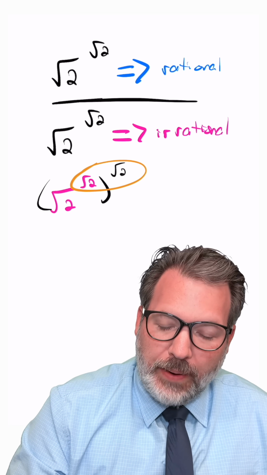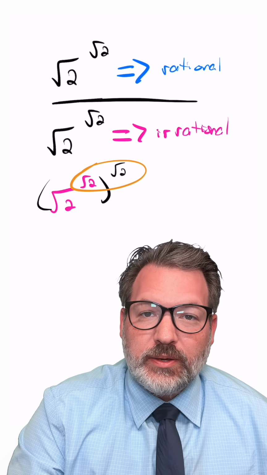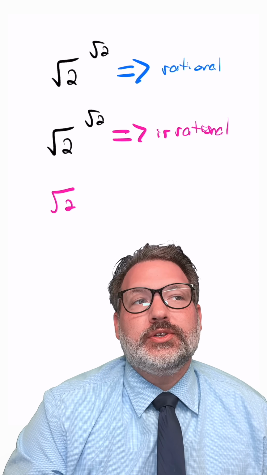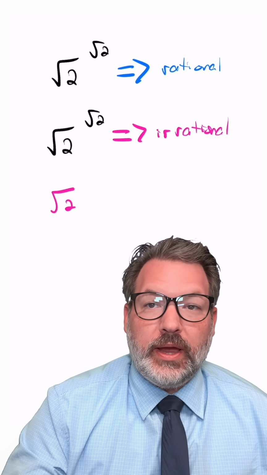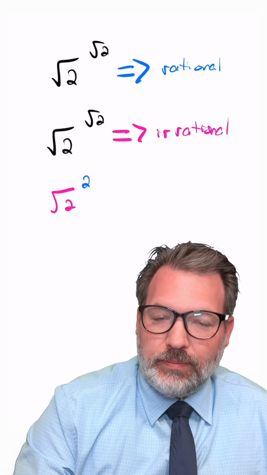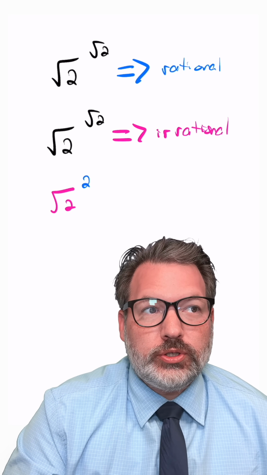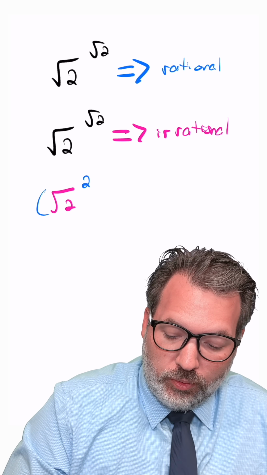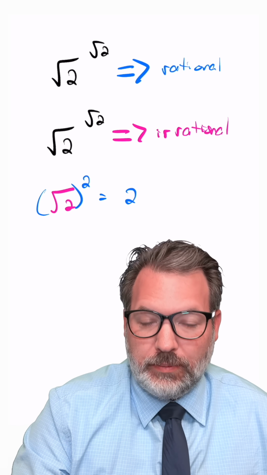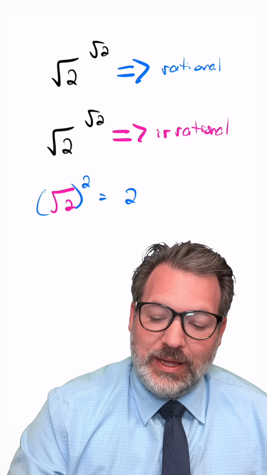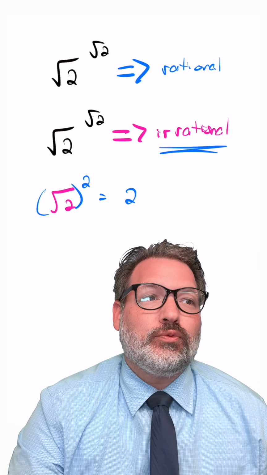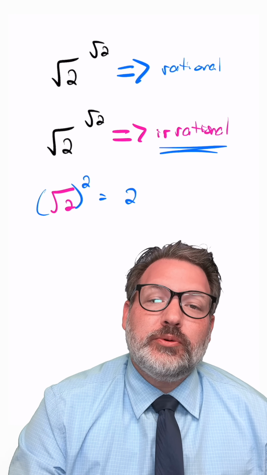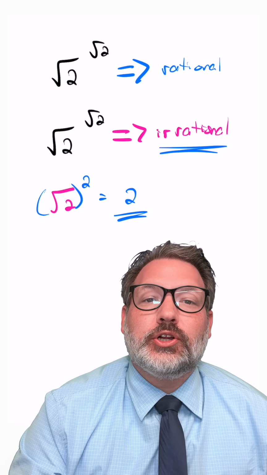But there's a particular property of exponents that says when we raise a power to a power, we're supposed to multiply those exponents. So root 2 to the root 2 raised to the root 2 is actually the same thing as root 2 to the root 2 times root 2 exponent, which is 2. And furthermore, root 2 squared is also simply 2. And so what this means is we've just shown that even if root 2 to the root 2 is irrational, when we raise that to the root 2 power, we get back a rational number.